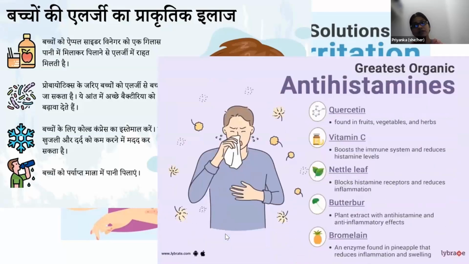Then comes antihistamines, which play a very important role in overcoming food allergy issues. As the last example, you can see bromelain, an enzyme found in pineapple that reduces inflammation and swelling. So we can have more vitamin C, more pineapple, and more butterbur or nettle leaf in the diet of the patient. These are very commonly found in India, but we are not very aware of these food items and nutrients, which play a very important role in patients suffering from food allergies or any adverse reactions.